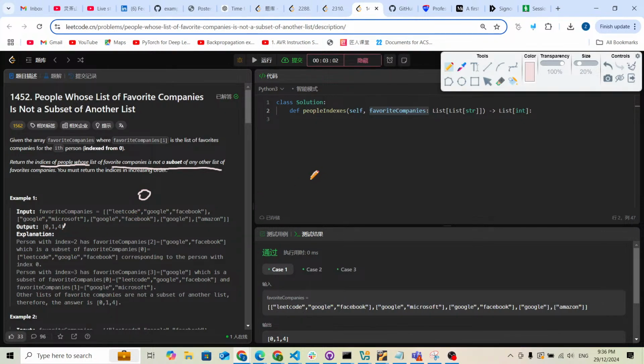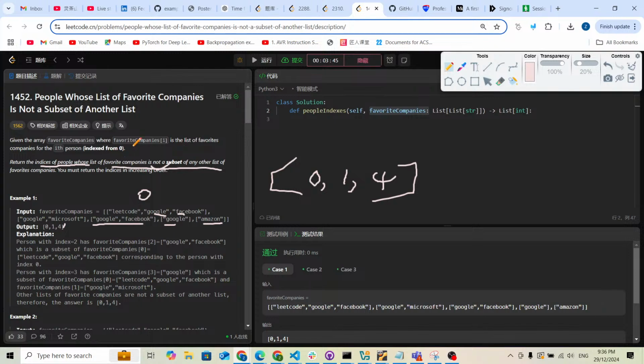So this means I'm going to keep index 0. Now I check index 1. Index 1 is the same. What about index 2? Index 2 has Google and Facebook. As you can see from index 0, it has Google and Facebook. Because this one is a subset of others, it is not okay, since what we return must not be a subset of others. So we will not use index 2, and similarly for index 3, because it has only Google. For Amazon, because there's no Amazon in any other index, we're going to get index 4. This is the meaning of the problem.